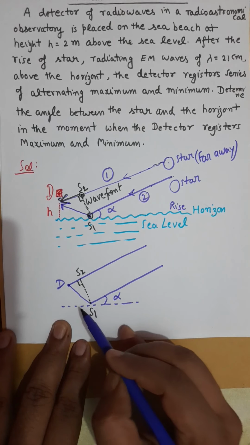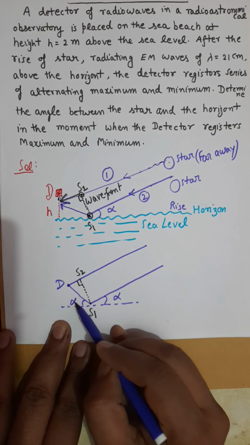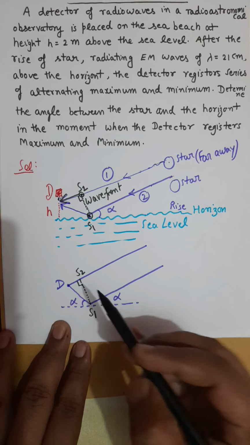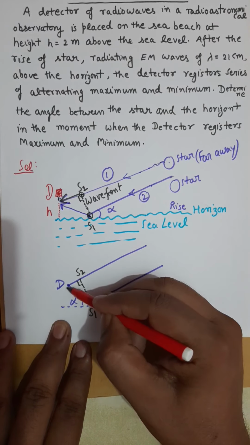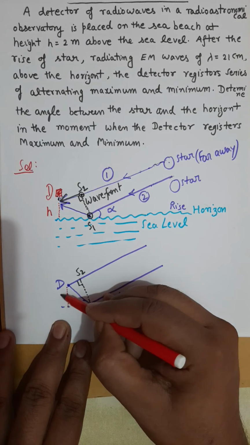As per the law of reflection, you can prove that this angle is also alpha. And notice that the height of the detector is known. This height is given as h.